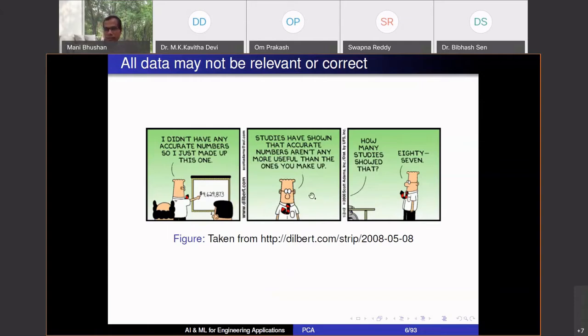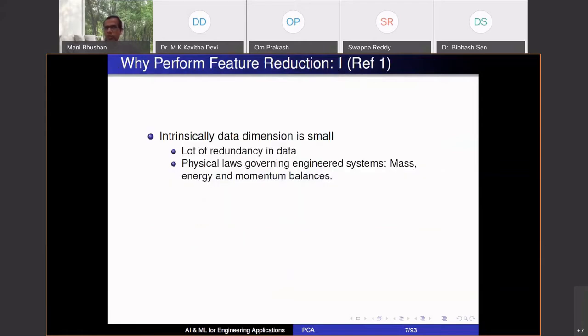So the data that we collect, many times it has such observations which are not really meaningful. You can't really use this type of data for any analysis because it is not related to the system that you're working with, right? So we want to perform feature reduction. We don't want to work directly with this large amount of data because, as I said, there are a lot of challenges in it, both in terms of processing, and also all data may not be useful or relevant for us. So why perform feature reduction?